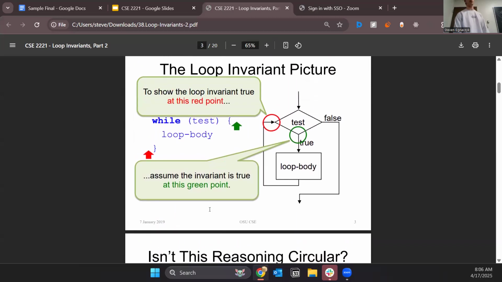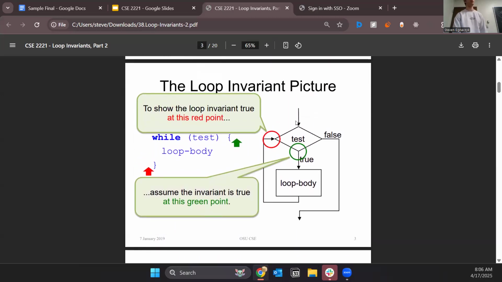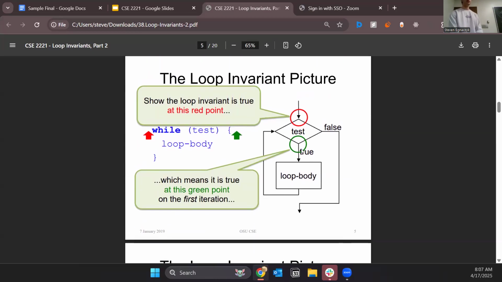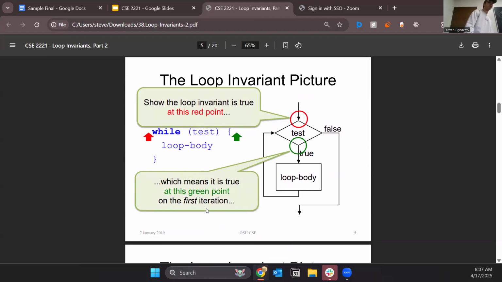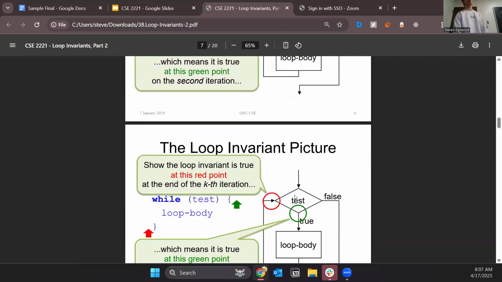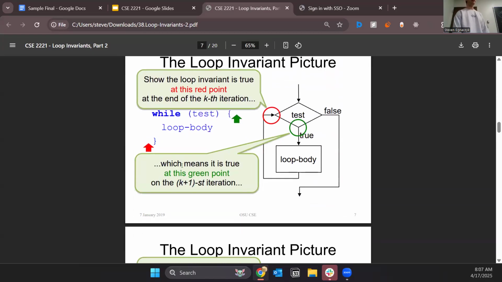So if you can prove that it works just before the loop condition starts, then you can prove that it works right after the test condition, which means you can prove it'll be true at the end of the loop body, which means it can be true at the beginning of the loop again. So it has to be true at the green point on the first iteration, and then on the second iteration, and then the third iteration. And eventually you get to the point where at the end of the kth iteration, it must be true at the start of the k+1th iteration.